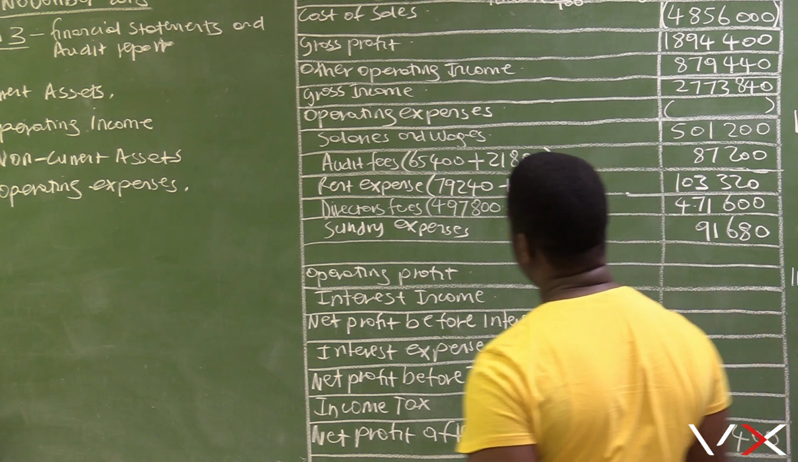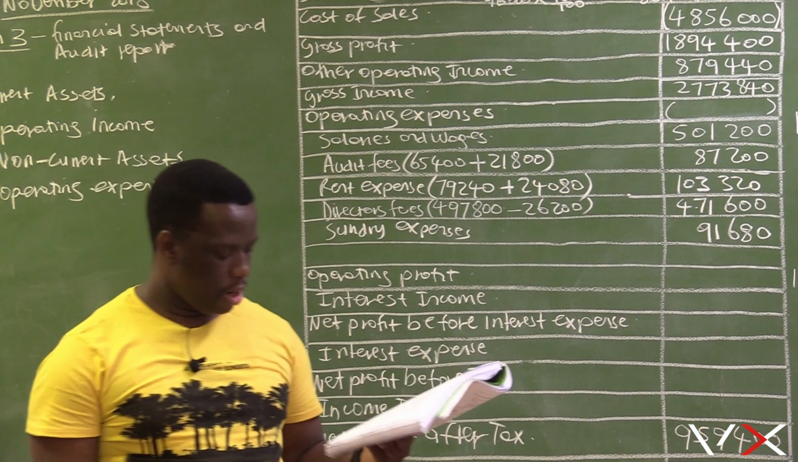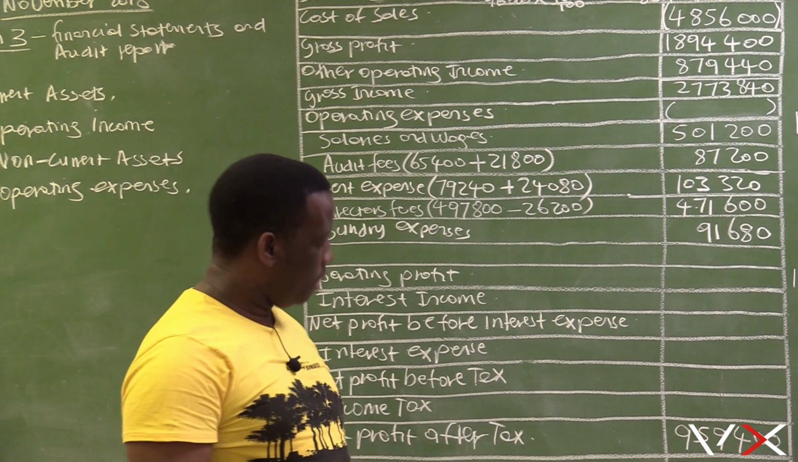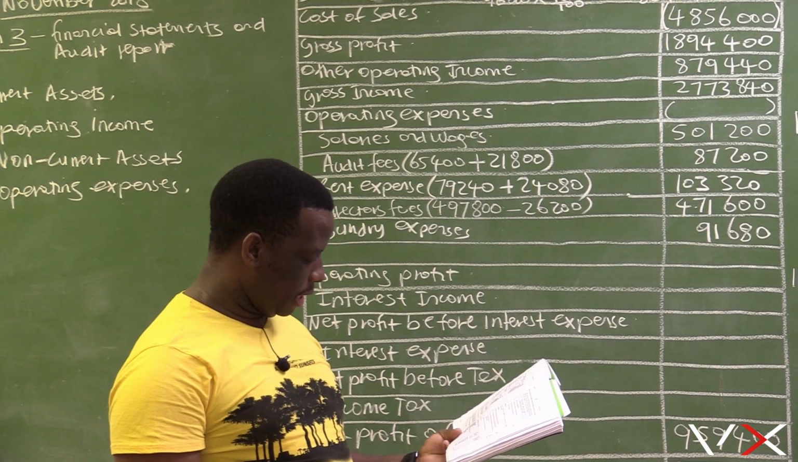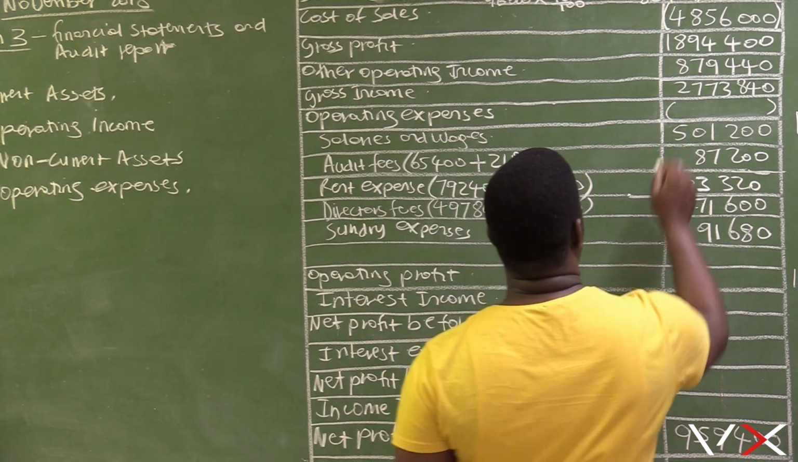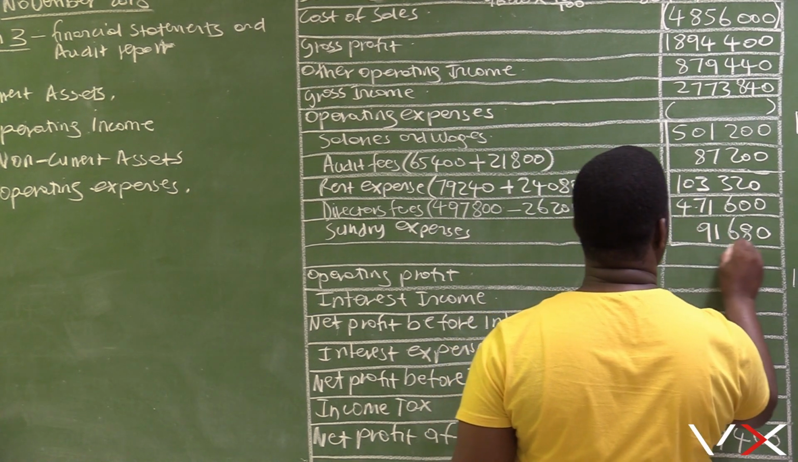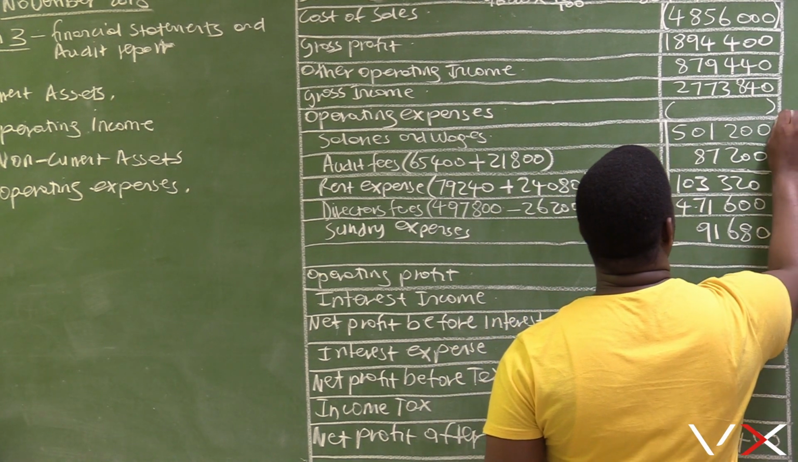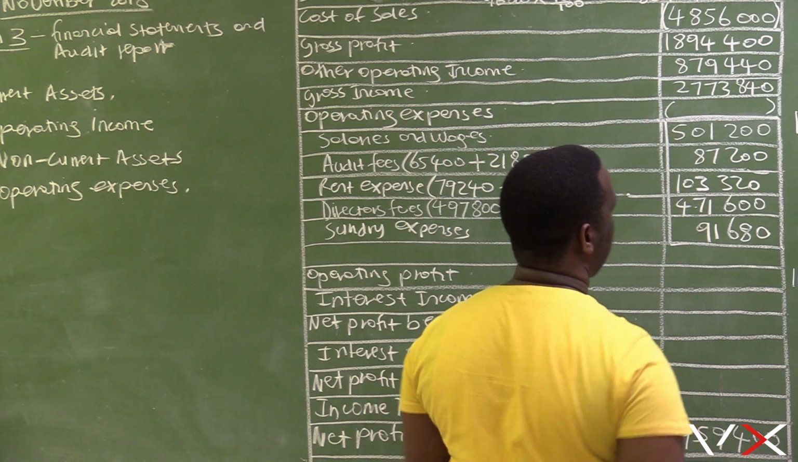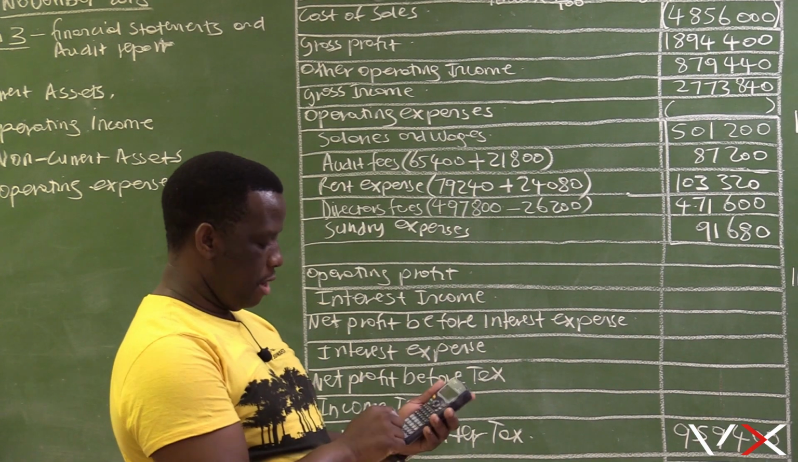91,680. We just write the amount as it is given because there is no adjustment for this amount. So now this brings us to the end of our operating expenses. Then we need to come up with the total for operating expenses.